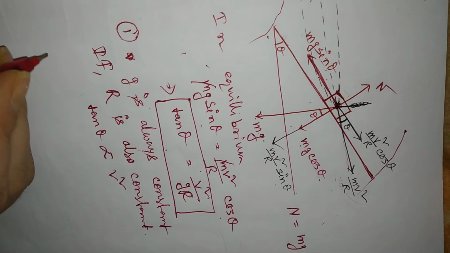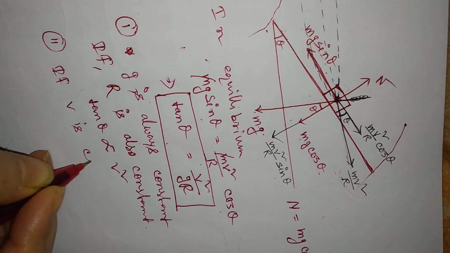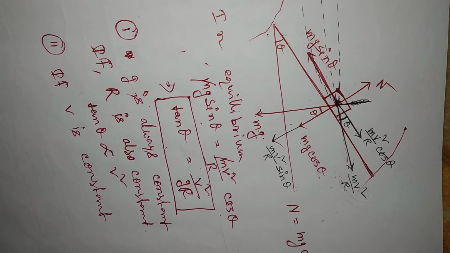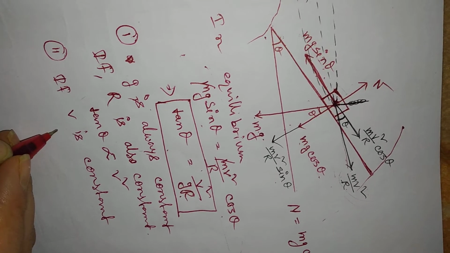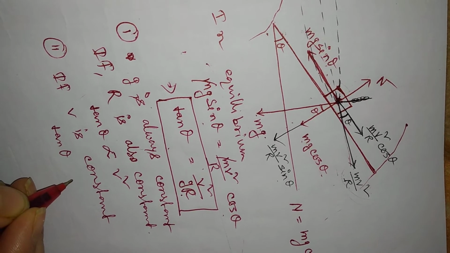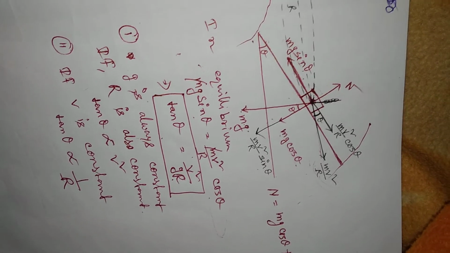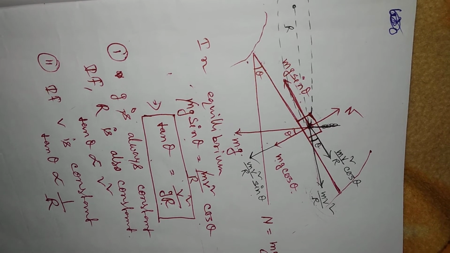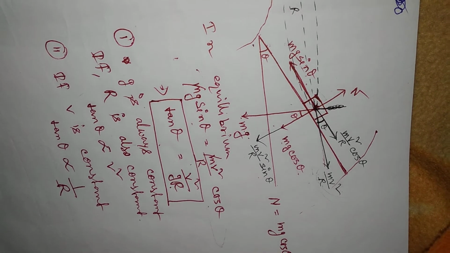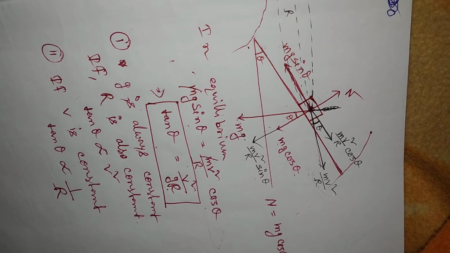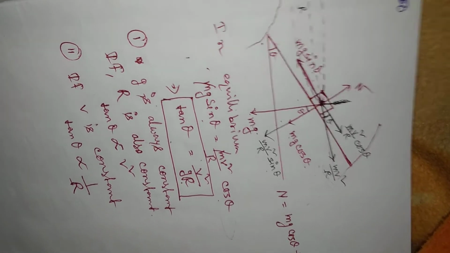Okay. The second thing is, if v is constant, and r changes, then tan theta is proportional to 1 by r. That means if the radius of the circle is greater, then theta will be minimum. If the radius of the circle is smaller, then theta will be maximum. That means the relation between tan theta and r is inverse, right?